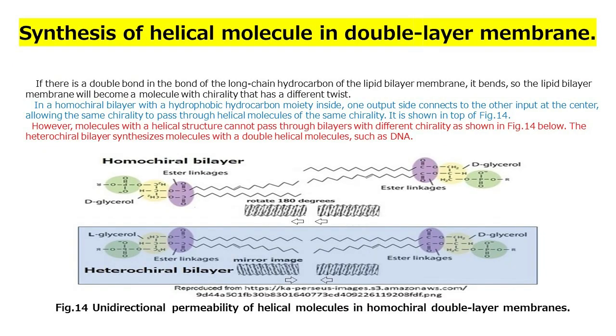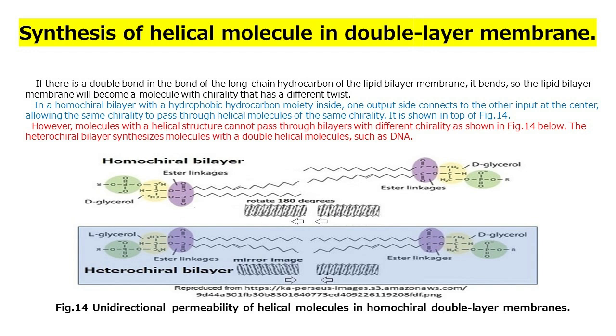Synthesis of helical molecule in double-layer membrane. If there is a double bond in the bond of the long-chain hydrocarbon of the lipid bilayer membrane, it bends, so the lipid bilayer membrane will become a molecule with chirality that has a different twist. In a homochiral bilayer with a hydrophobic hydrocarbon moiety inside, one output side connects to the other input at the center, allowing helical molecules of the same chirality to pass through.